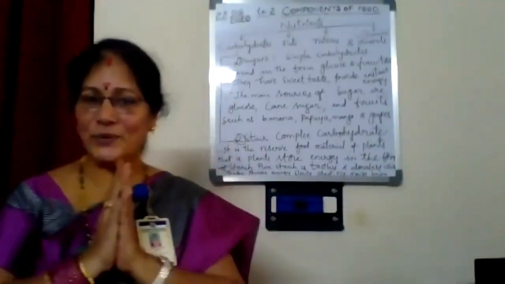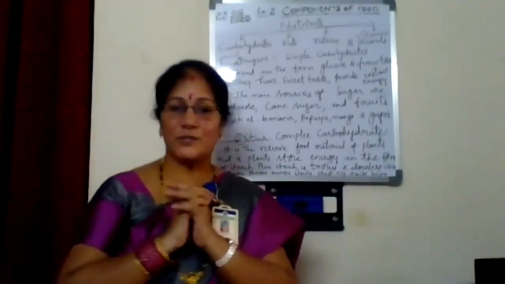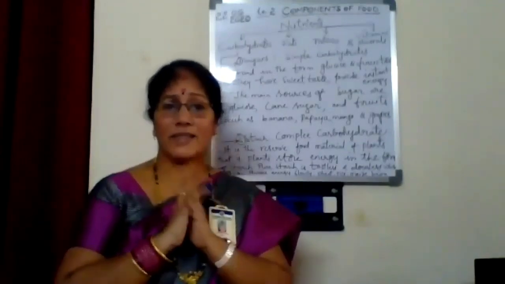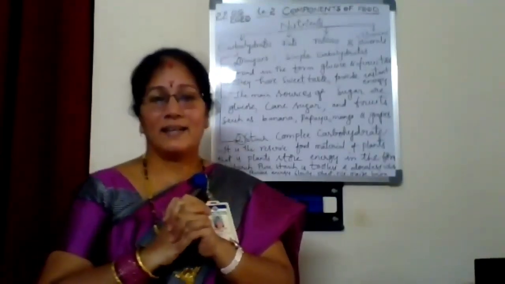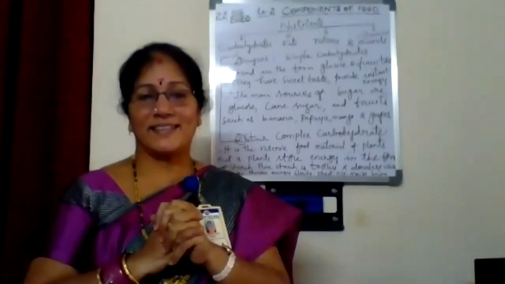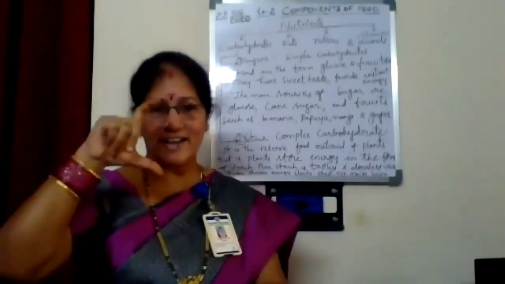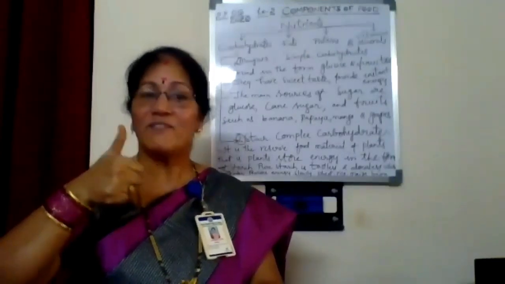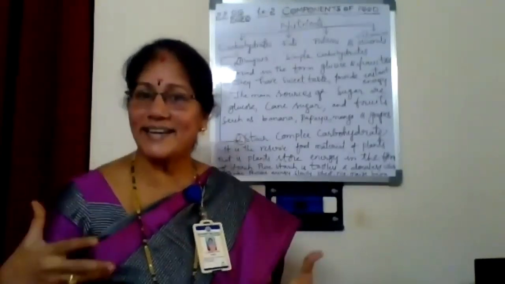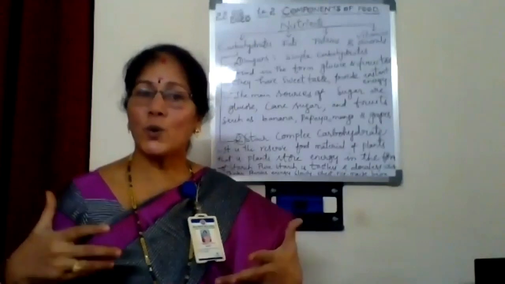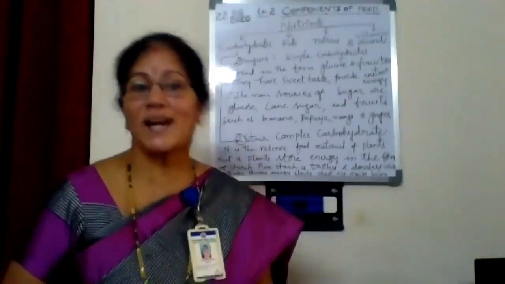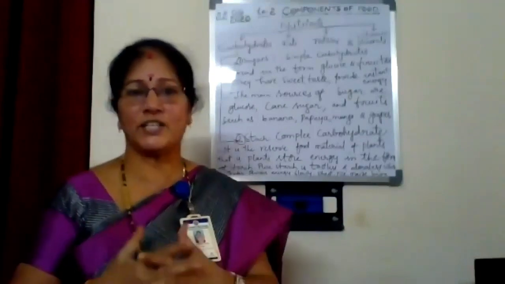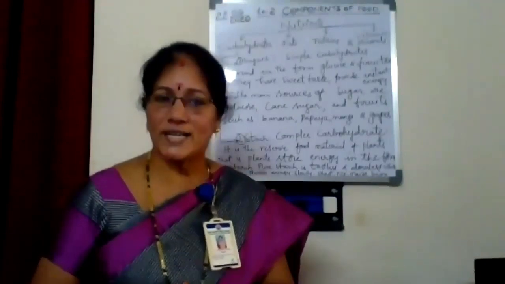For example, you all have observed, I think, sportsmen, athletes. When they were in the field, you observed many times, they used to take one drink, which is called Glucon-D, glucose. Why will they take it? To get instant energy, because glucose is a simple carbohydrate. To get immediate energy, we can take sugars.